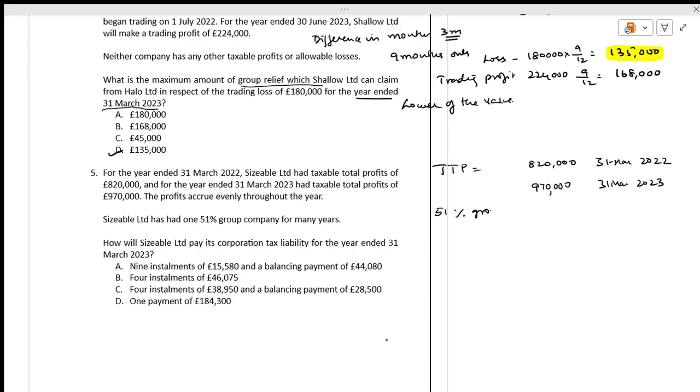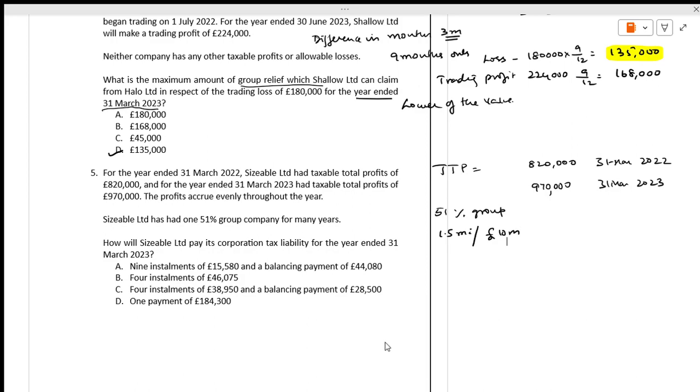You have to be very clear here in terms of rules. You have a 51% group company for many years. How will Sizable Limited pay corporation tax for the year? See, is it a large company or a small company? The large company threshold is 1.5 million, or 10 million.